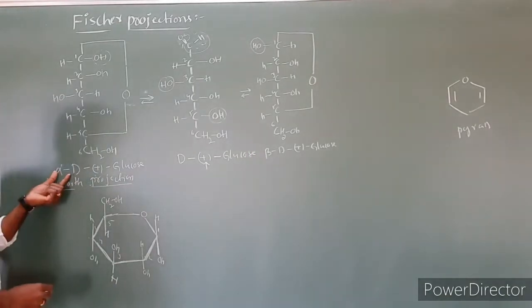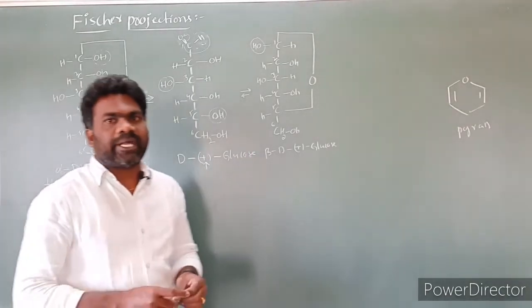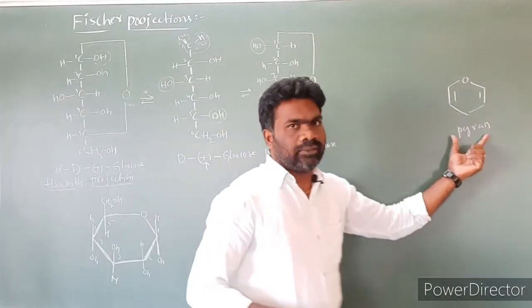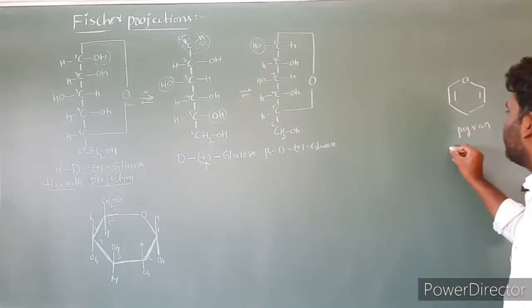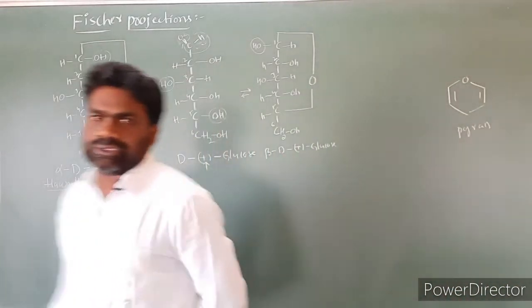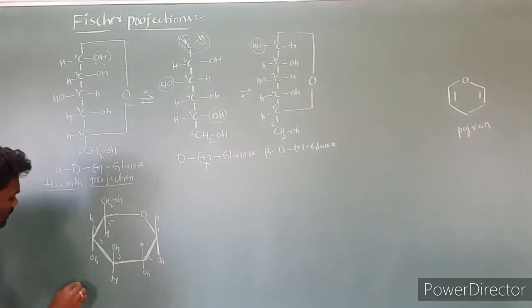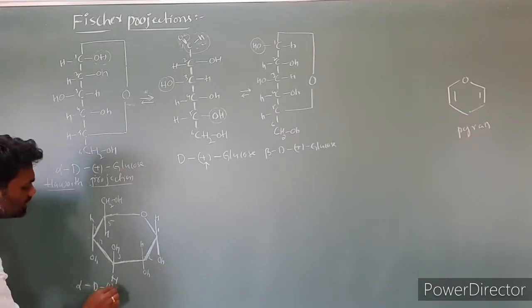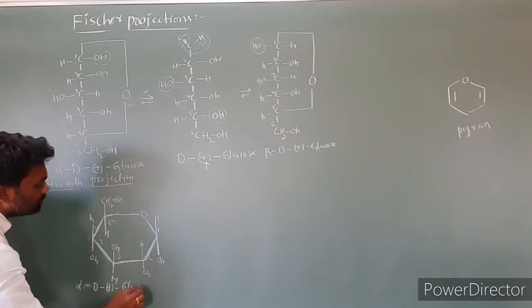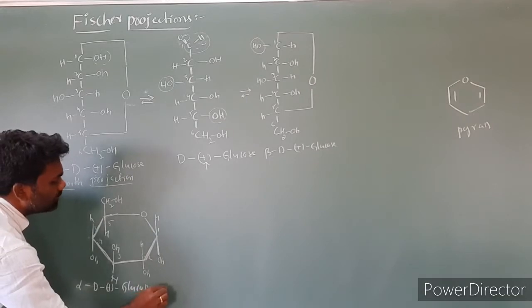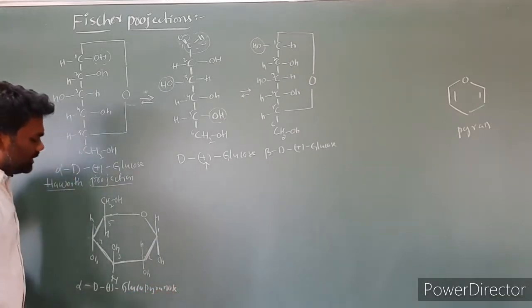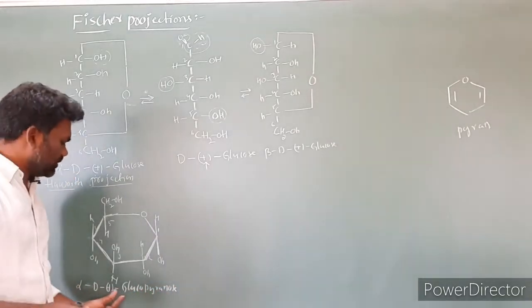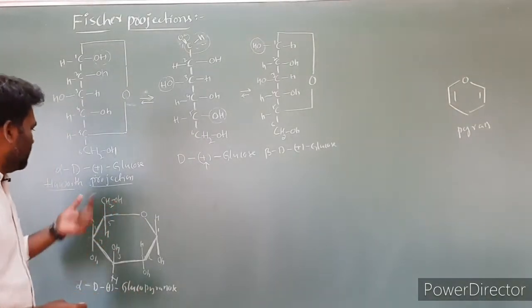These structures are called pyranose structures in analogy with pyran. These structures are similar to pyran, so we call them pyranose structures. Let us write the name: alpha D plus glucopyranose. The name of this compound is alpha D plus glucopyranose. This is the alpha form.